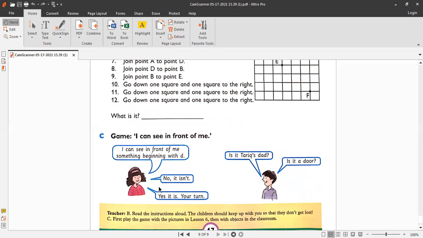You start the guessing game, and I will guess. So you can play this game with your family members. You can give them the clue by telling them the first letter of the thing you are asking about. So your family will answer the riddle. Okay, so this is it.